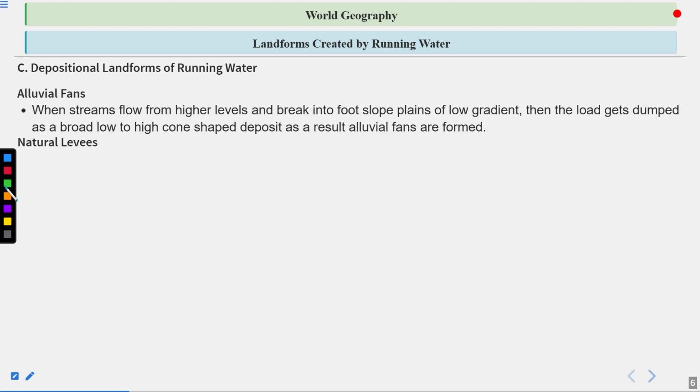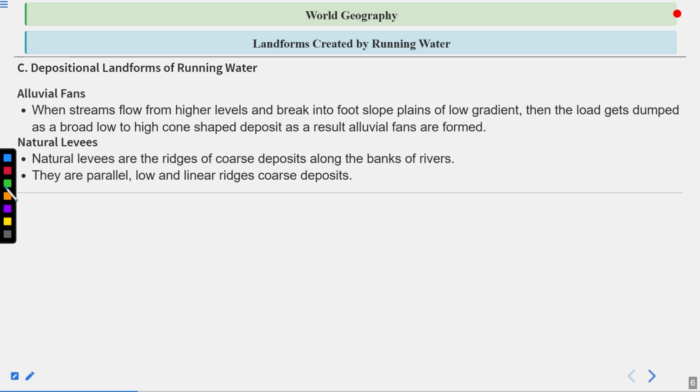Natural levees. Natural levees are ridges of coarse deposits along the bank of rivers. Whenever you visit a river, you will see that in plain areas, sometimes a mound of land is created beside the river on its banks. So those are called natural levees. They are parallel, low and linear ridges of coarse deposits.